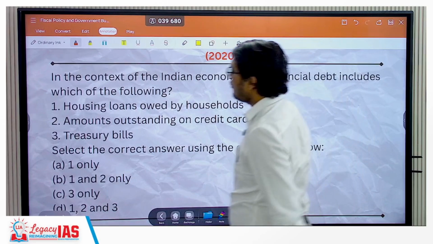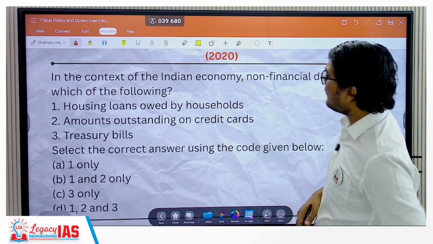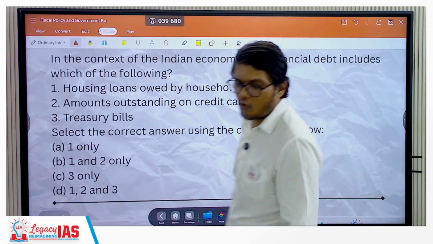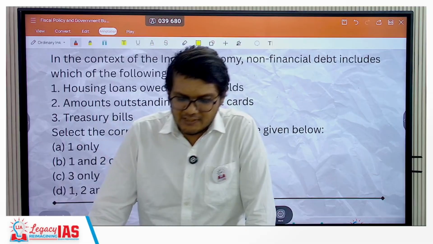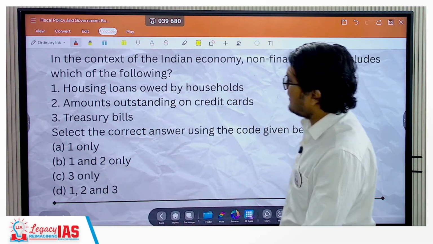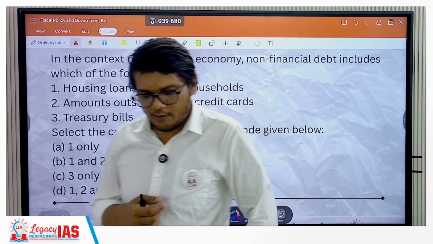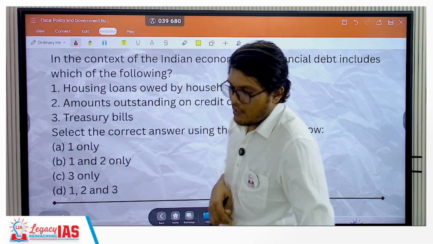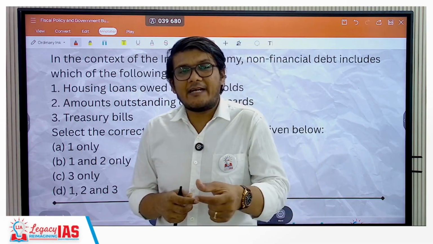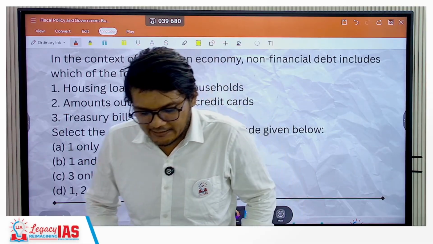Let's move ahead to the next question asked in 2020. Now, in the context of the Indian economy, non-financial debt includes which of the following? Now, this is a tricky question. Tricky in the sense that it feels like probably nothing is non-financial over here, right? But non-financial here means what? The debt that is not raised in the financial market as such.